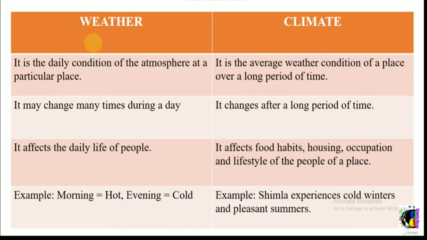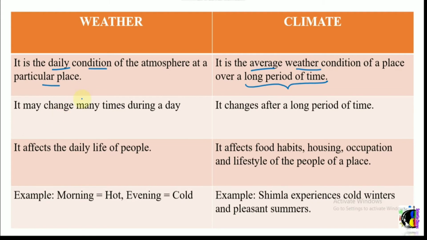Weather deals with the daily condition of the atmosphere at a particular place. So the day-to-day changes happening in a particular place are called weather. And climate is the average weather condition of a place over a long period of time. Depending on the place, the average weather condition of that place over a long period of time we call climate. When we take an example, you'll be able to understand clearly.